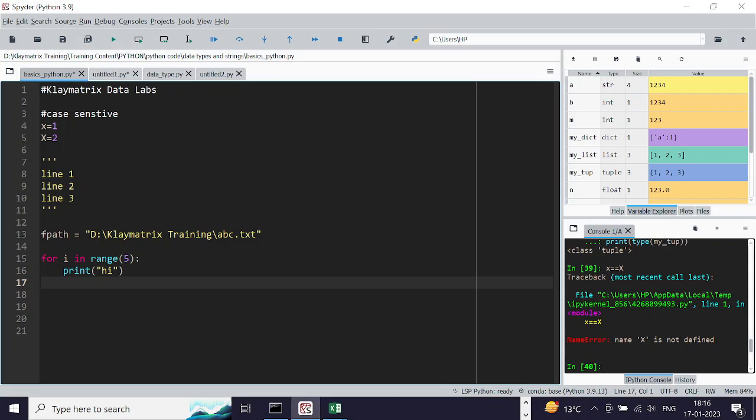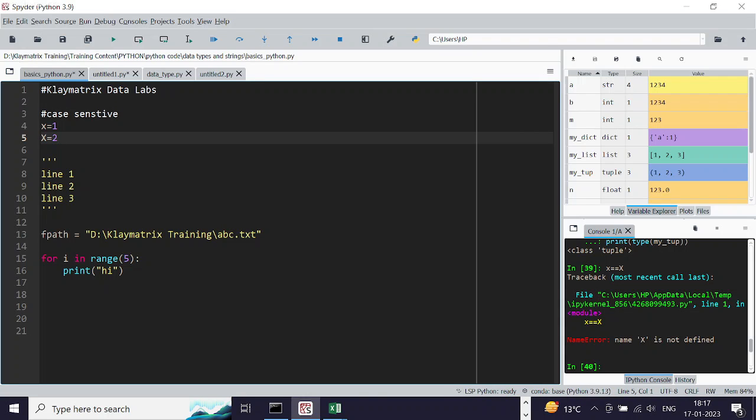So let's look at the actual code. Like we said, if I say small x is 1 and capital X is 2, these two are different variables because they are small x and capital X, right? If you want to comment a line, for example, I'm using these two to demonstrate case sensitivity in Python. So I'm writing hash case sensitive. This tells that the next few lines are demonstrating case sensitivity.